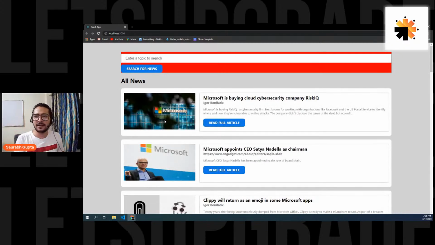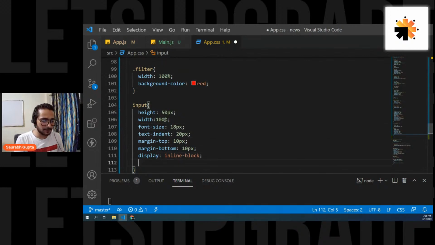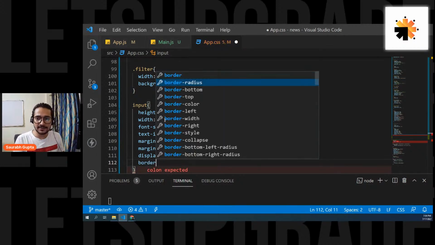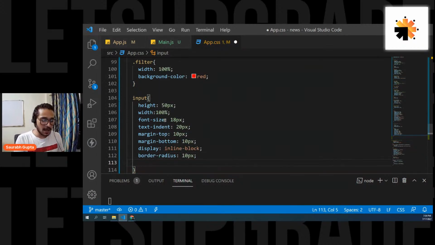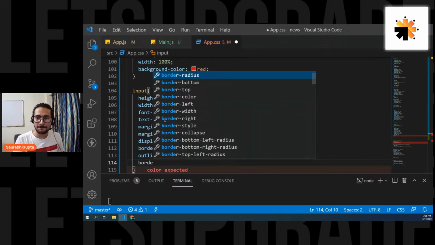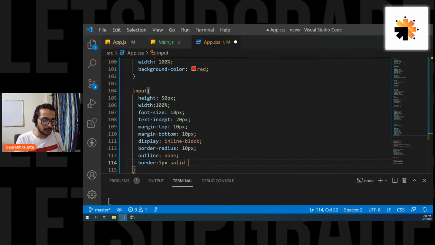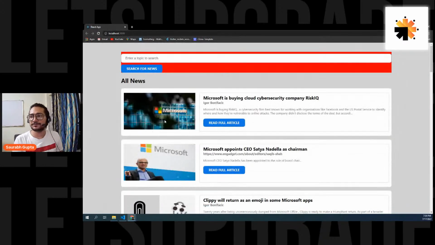Perfect. I think 20 is a little big. No, 20 is a little big. So font size, I want it to be 18. And also I want to give a border radius of 10 pixels and outline none. And what else? Yep. Border, no, not border radius, border of 1 pixel solid gray. Save it. You should have it.